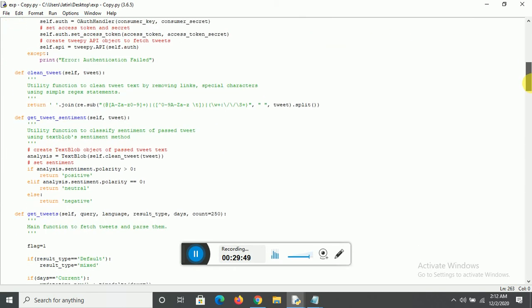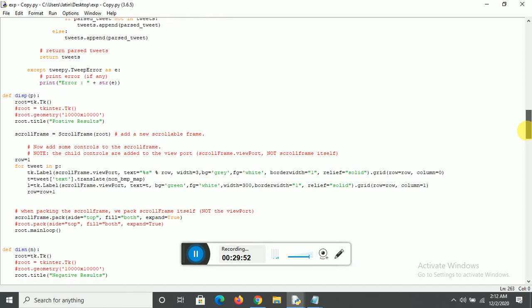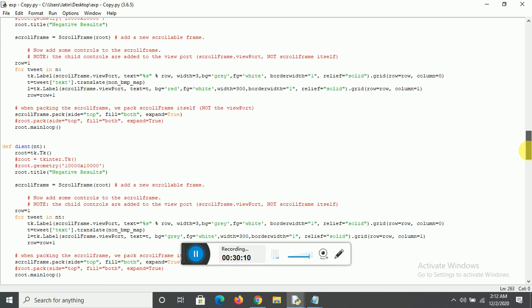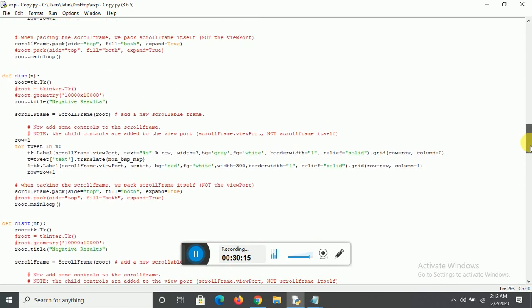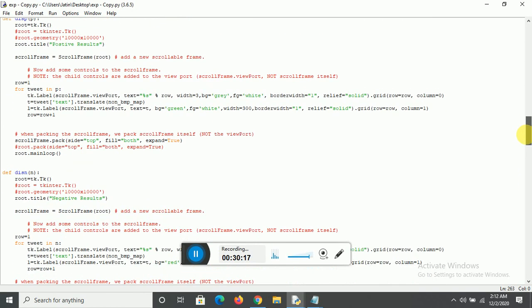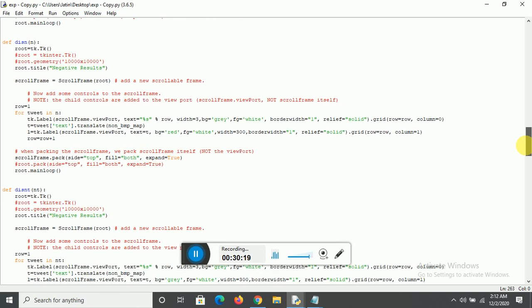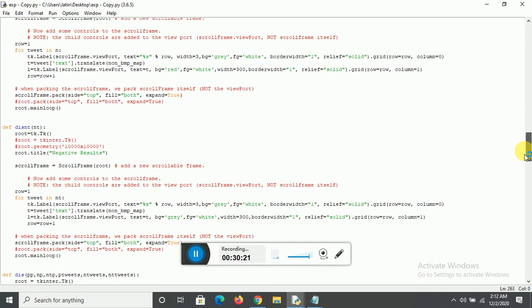So in case we come across any emoji, it is going to be translated according to our dictionary. So we can process the emojis also through text, and we can display them. So this is the positive result, this is our negative result, and this NT is the neutral result, right? So we have P for positive, N for negative, and NT for neutral.